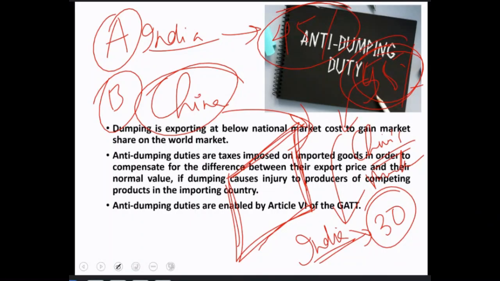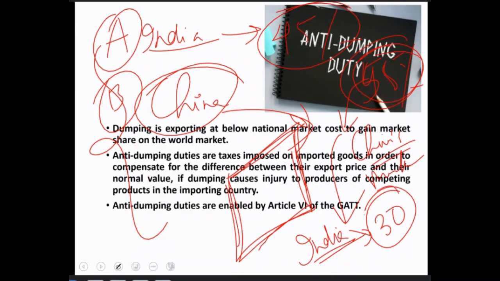So what is the difference here? What is the problem here? The problem is people will not go for the Indian product, but they are going to go for the Chinese product. This is history. Every time this happens, our Indian market is flooded with Chinese products like this, and it affects the domestic market.